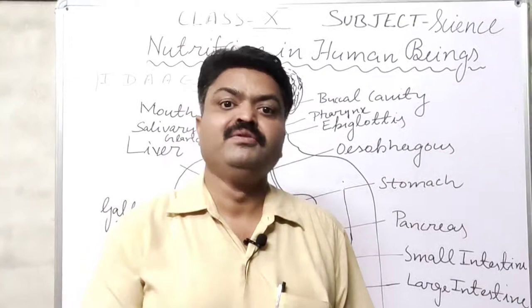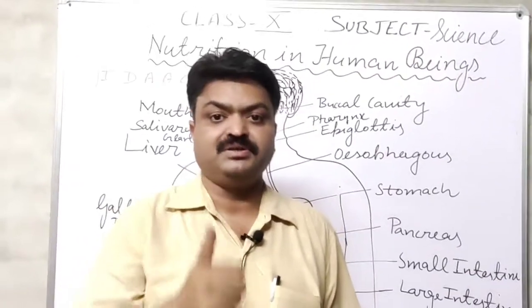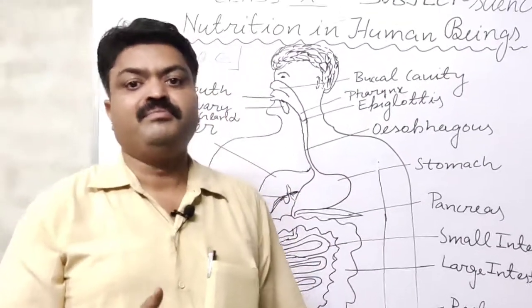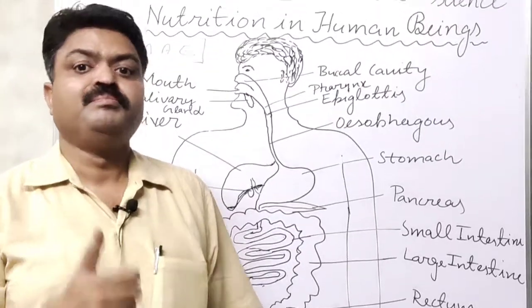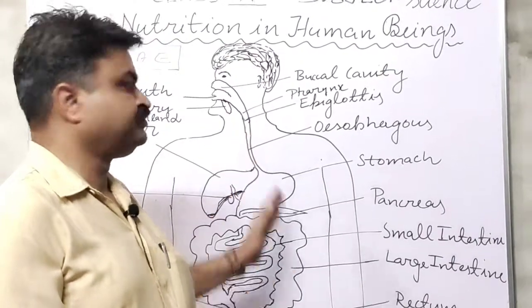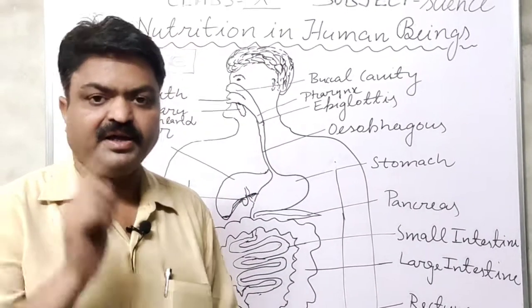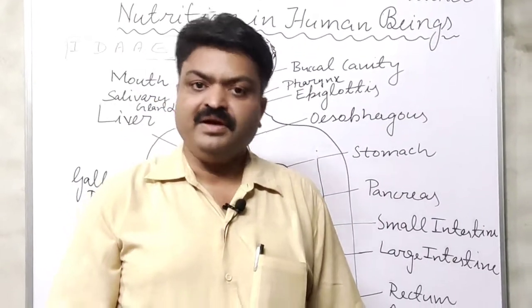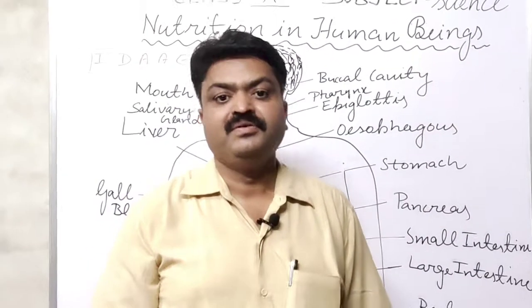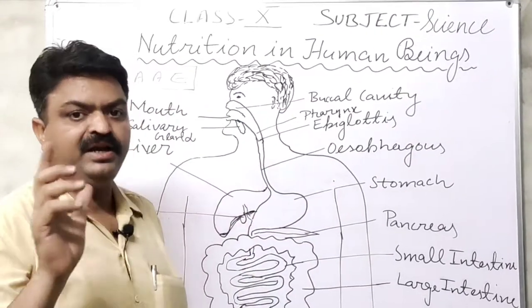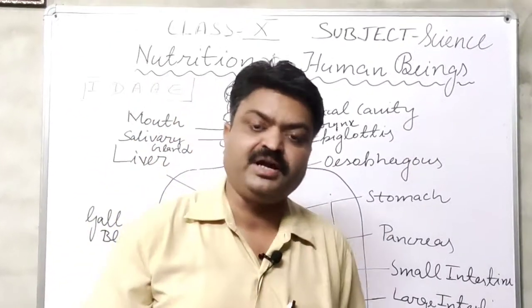It is made up of muscles, and those muscles are covered by the epidermal part. With the epidermal part, the inner wall of the alimentary canal is covered by one membrane, and with the help of that membrane the whole digestive canal, or the alimentary canal, is protected.